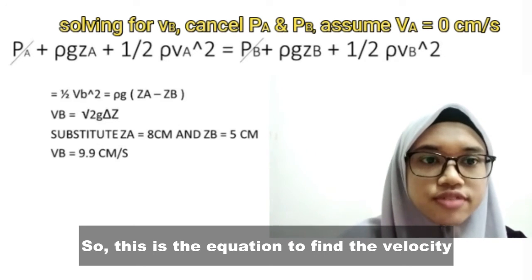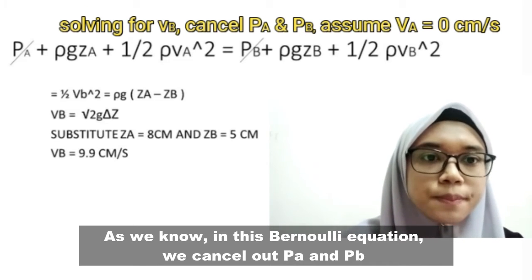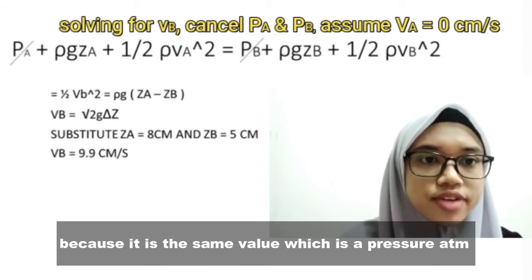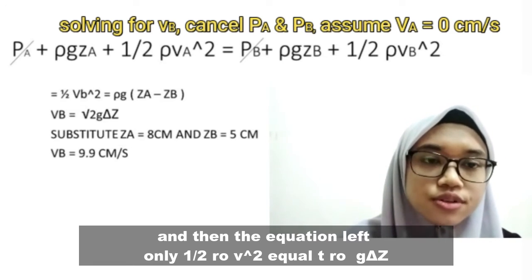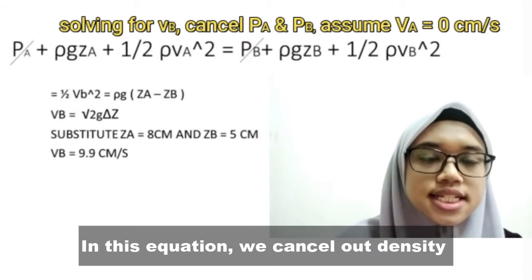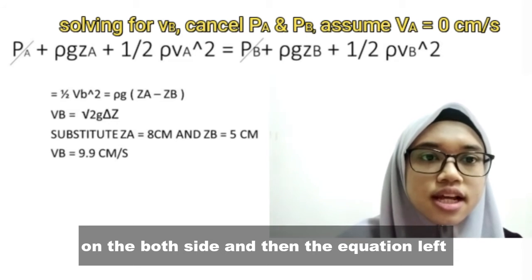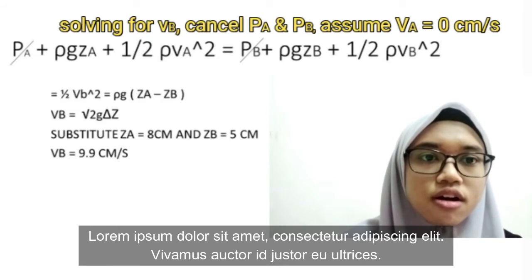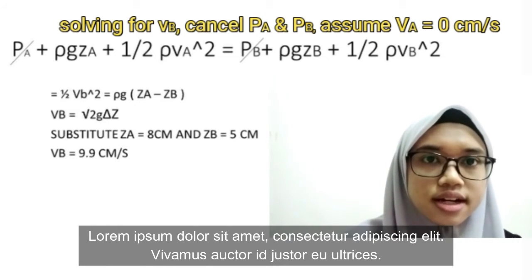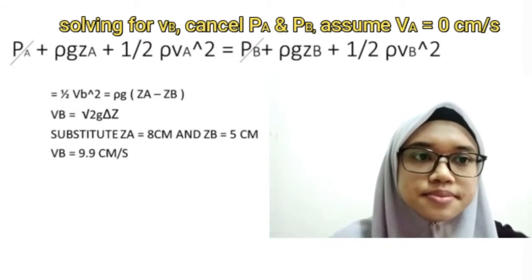So this is the equation to find the velocity. As we know, in this Bernoulli equation, we cancel out PA and PB because it is the same value, which is pressure ATM. And then the equation left is only half rho V square equal to rho G delta Z. In this equation, we cancel out the density on both sides, and then the equation left for V equal to square root of 2G delta Z. We substitute the value of delta Z, which is ZA minus ZB, and then the value of G, and then we get V equal to 9.9 cm per second.